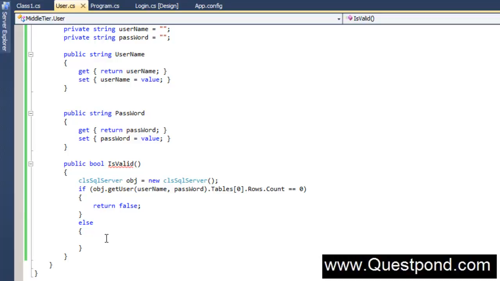And then in case it has something, then we're going to say return true, right? So we have created the data access layer. The data access layer is called in the middle tier. Now we are at the last step, where we have to connect the UI with the middle tier. So we have done the data access layer and the middle tier part. But the final thing remaining is to connect the UI to the middle tier, right?